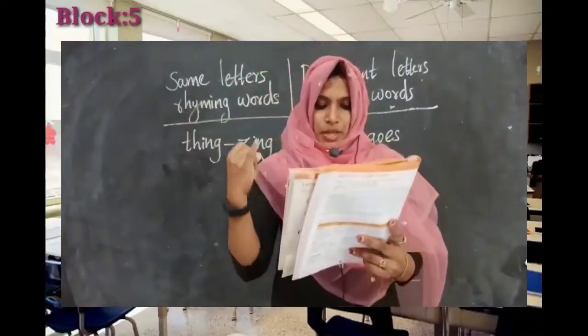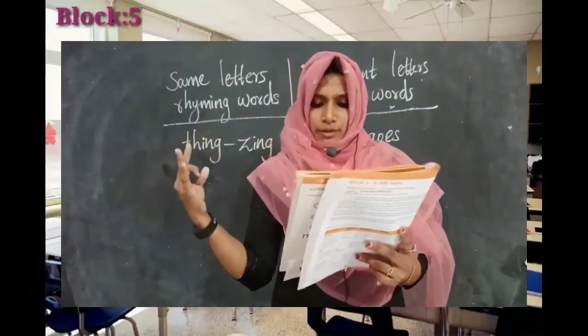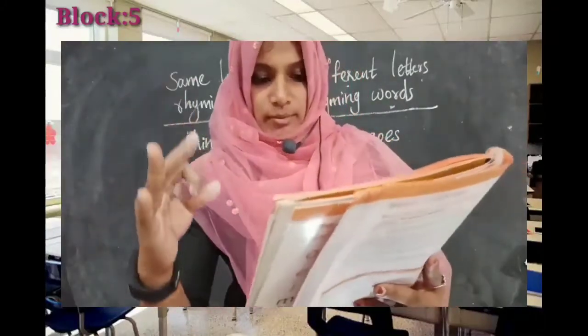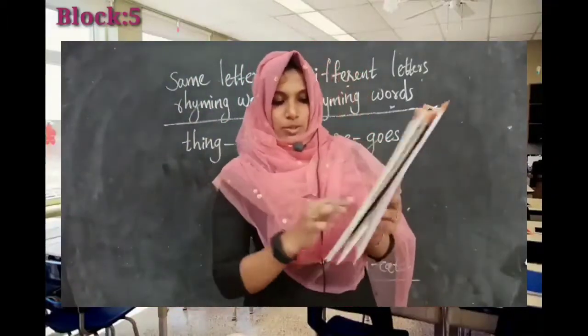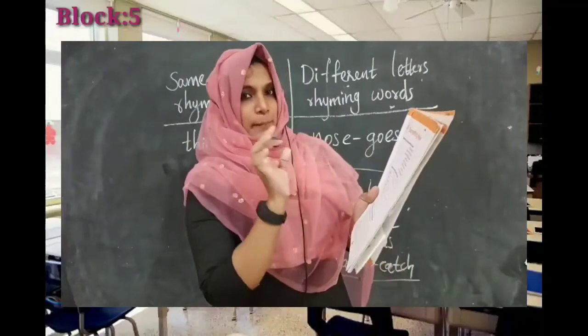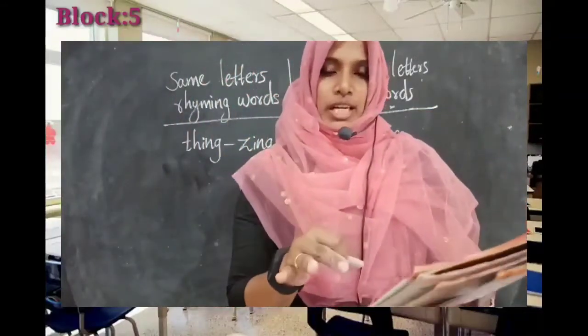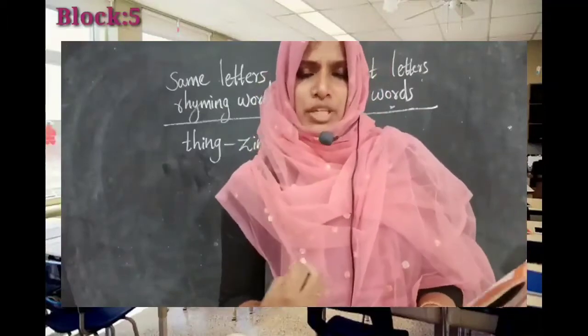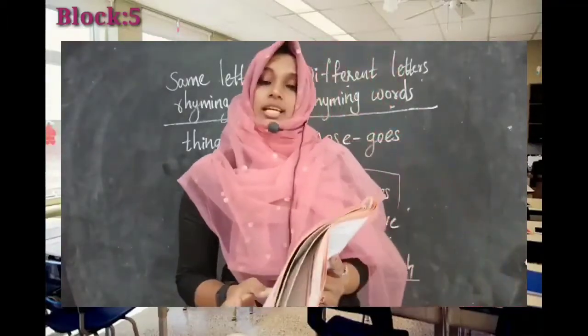Then number 3, make 2 sentences, each with a pair of rhyming words. For example, I went to the lake and ate the cake. So here you have to make 2 sentences. You have to take any pair of the rhyming words. Take 2 pairs of the rhyming words and make a sentence with each pair.